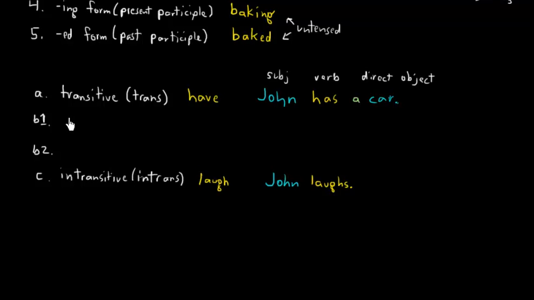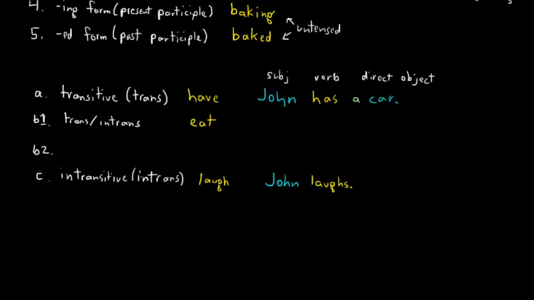For B1, I'm going to use the dictionary abbreviations, trans, intrans, and this is a word like eat. What I mean here is that with the same definition, you can either use it transitively, transferring the action to a direct object, or not.